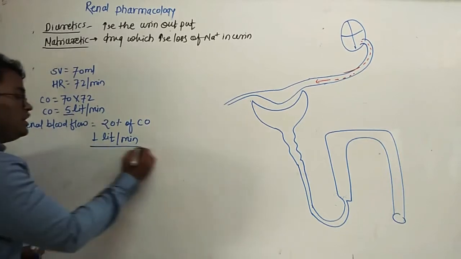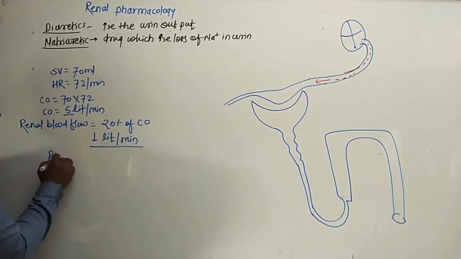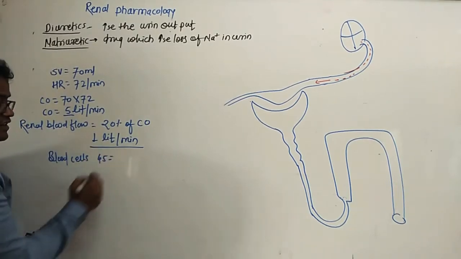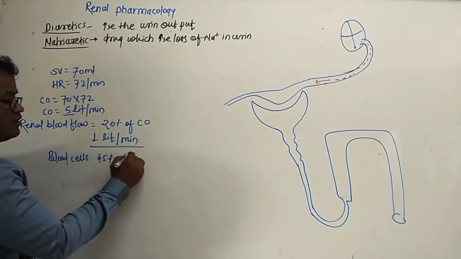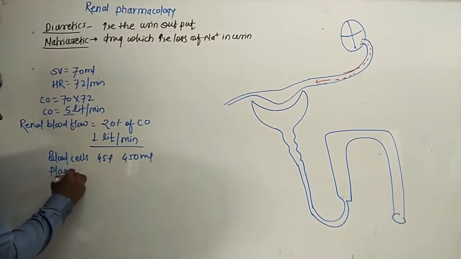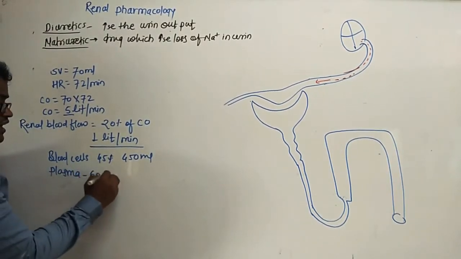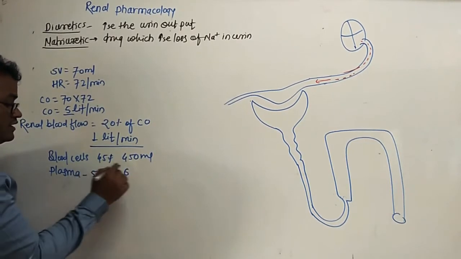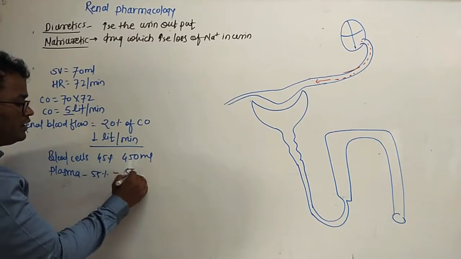So out of 1 liter, blood cells are 45%, that is 450 ml, and plasma is 55%, that is 550 ml.